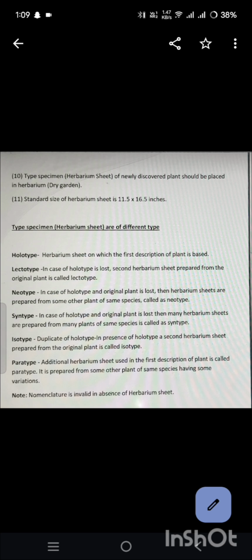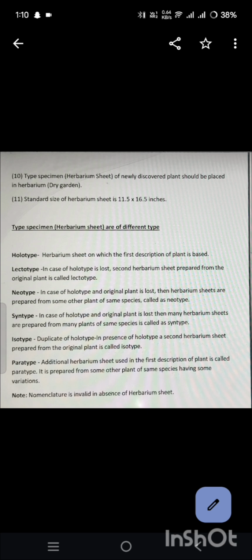Third, neotype: in case the holotype and original plant are lost, herbarium sheets are prepared from another plant of the same species, called neotype. Syntype: in case the holotype and original plant are lost, many herbarium sheets are prepared from many plants of the same species, called syntype.